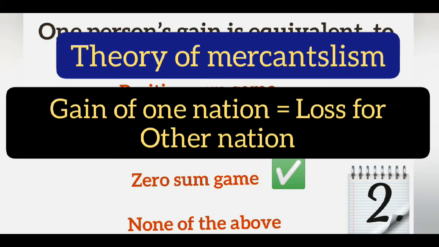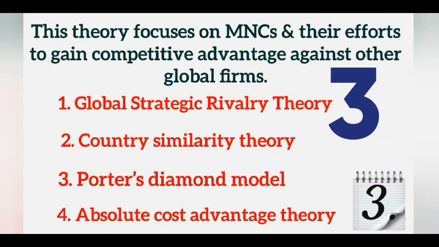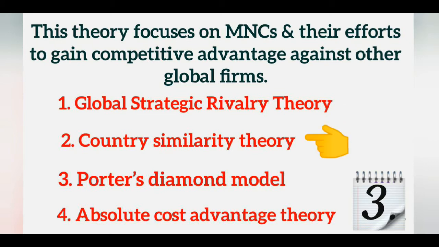And the third question is, this theory focuses on MNCs and their efforts to gain competitive advantage against other global firms. And the options are global strategic rivalry theory, country similarity theory, Porter's diamond model, and absolute cost advantage theory. So this question says that the theory mentioned here focuses on MNCs and their efforts to gain competitive advantage against other global firms. Which is that theory? The correct answer is option number 1, global strategic rivalry theory.